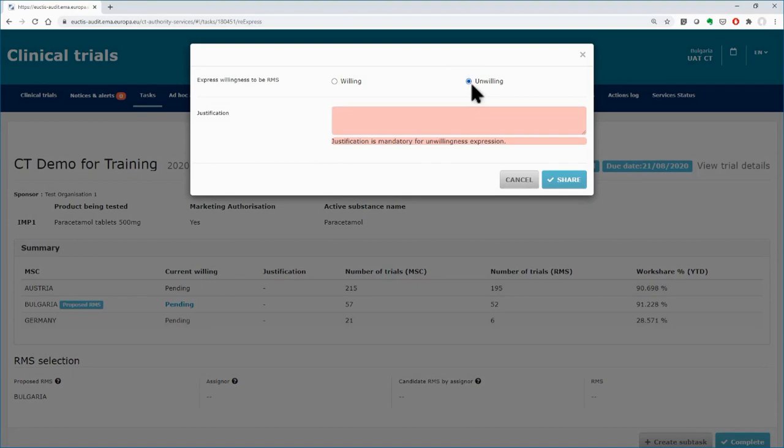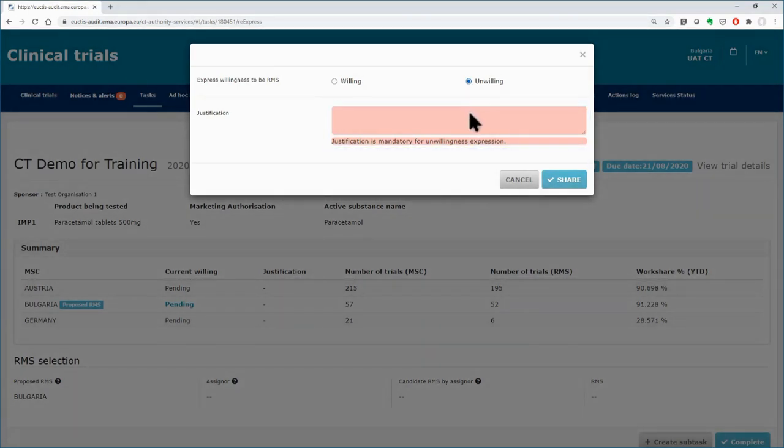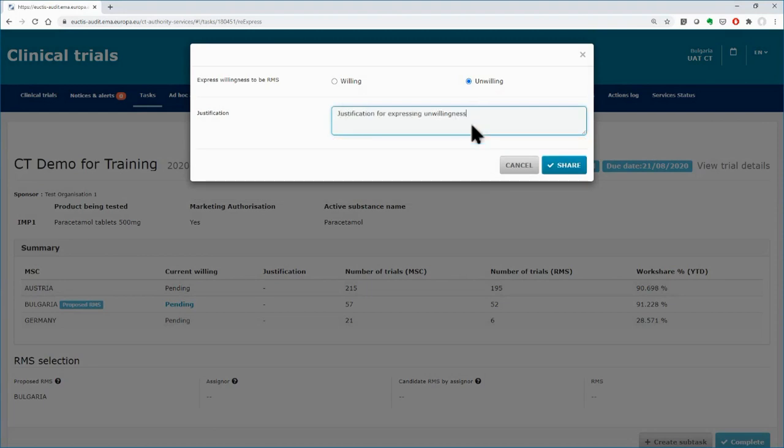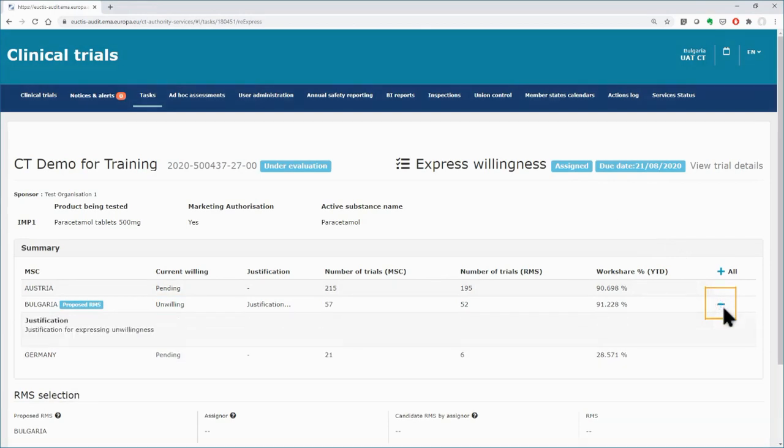Since Bulgaria is the proposed RMS, it must justify the decision to express unwillingness, as indicated in the mandatory comment box. Insert the justification and then click on the Share button. In the summary area, you may notice the updated details. Bulgaria is unwilling, while the justification can be seen in the next column. Click on the plus button to expand the field of the justification.